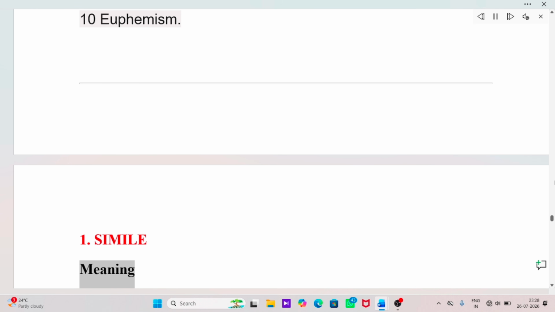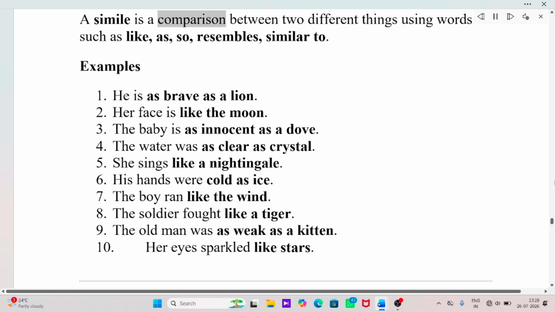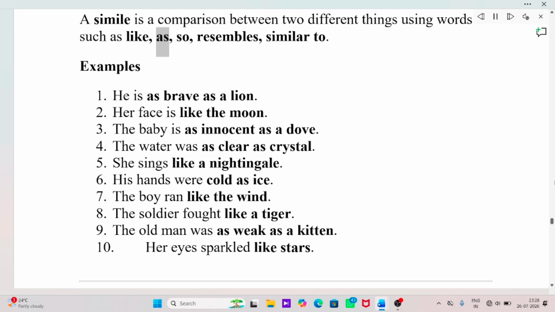1. Simile. Meaning. A simile is a comparison between two different things using words such as like, as, so, resembles, similar to. Examples. He is as brave as a lion. Her face is like the moon. The baby is as innocent as a dove. The water was as clear as crystal. She sings like a nightingale.